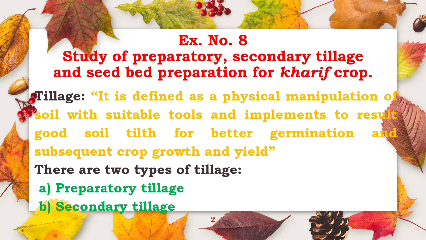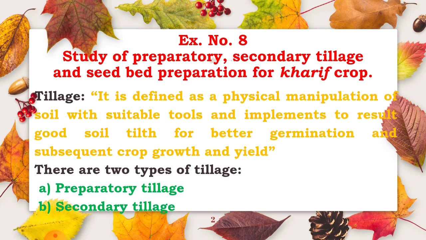Preparatory cultivation consists of three different operations. The preparatory tillage includes three different operations, that is primary tillage, secondary tillage and layout of seed bed. Okay. Preparatory tillage includes the major operations of tillage, that is plowing, clod crushing, proper leveling of land, harrowing and stubble collection. These are the operations which are included in preparatory tillage.